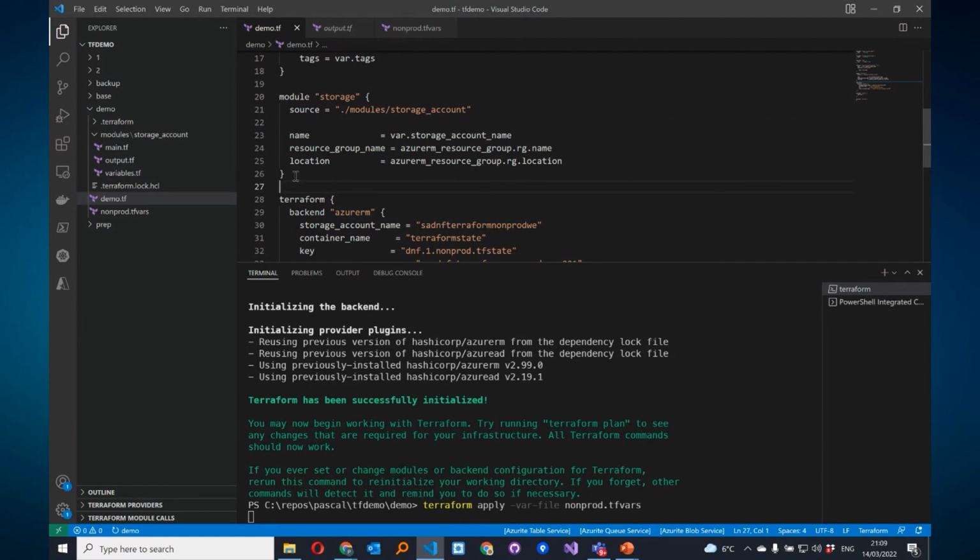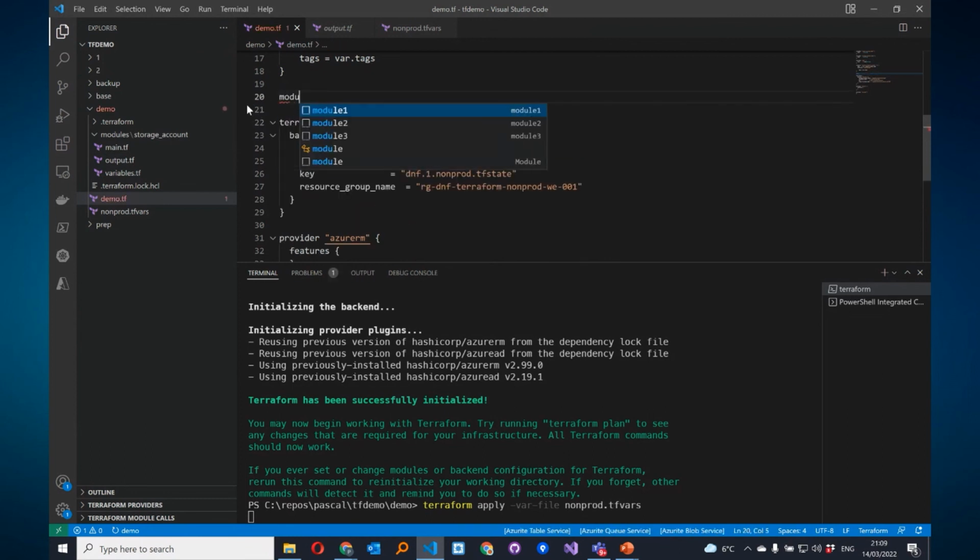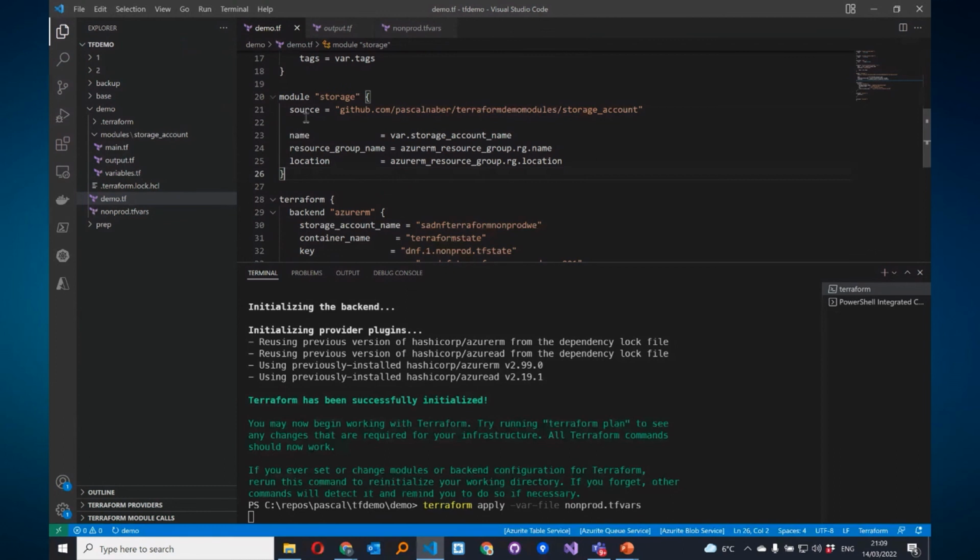We can go one step further, because now this module is located here in this directory. But what if you want to reuse this module over teams? Well, then you could do this. I have uploaded this exact same module to my GitHub repo here in storage account.